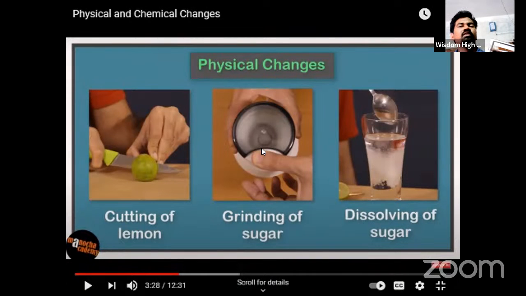It is mixing, but just physically. Such changes are called physical changes. But in the candle, some amount of wax is evaporating and burning, so it is a chemical change. Understand?